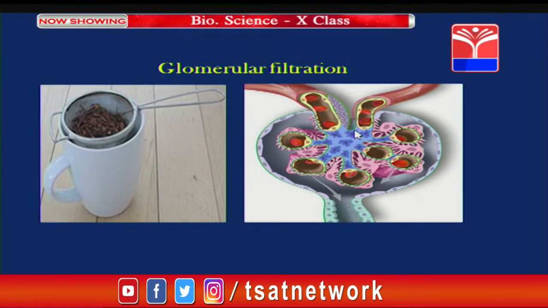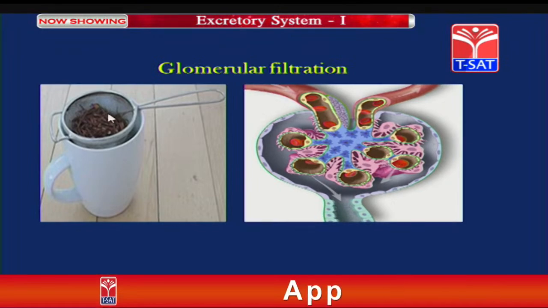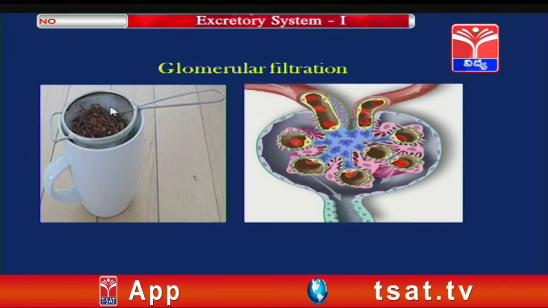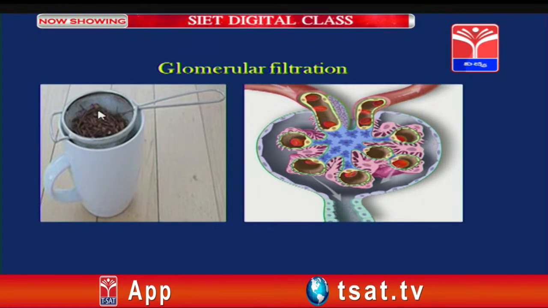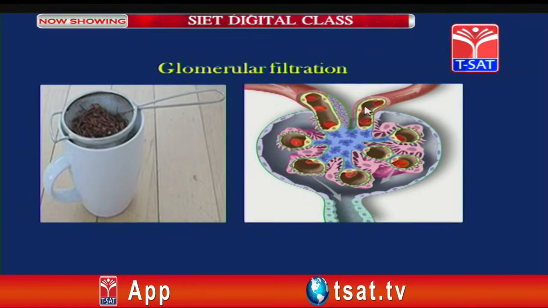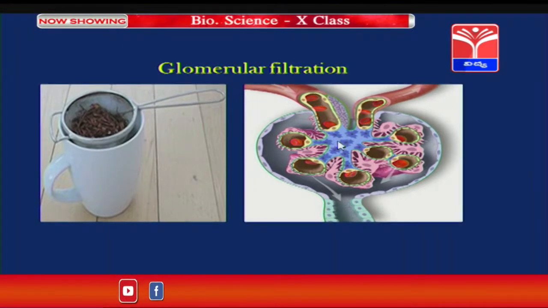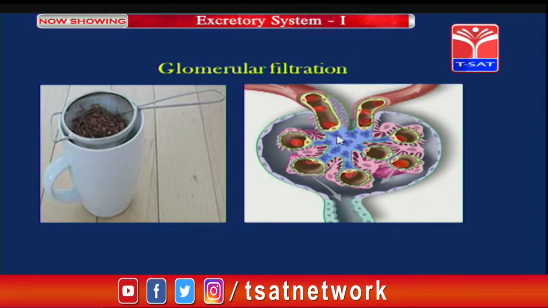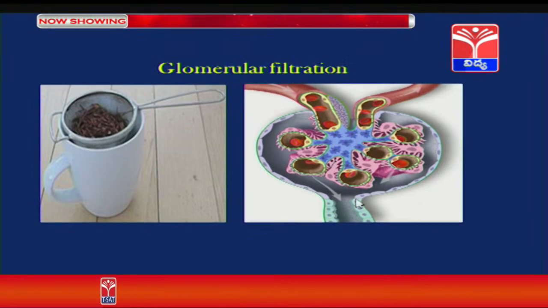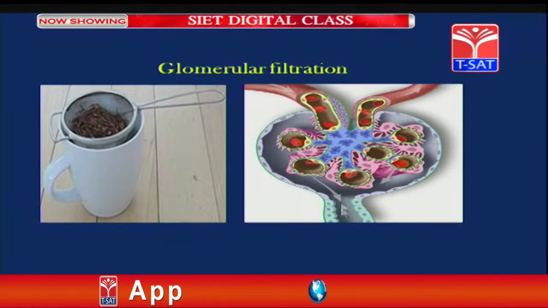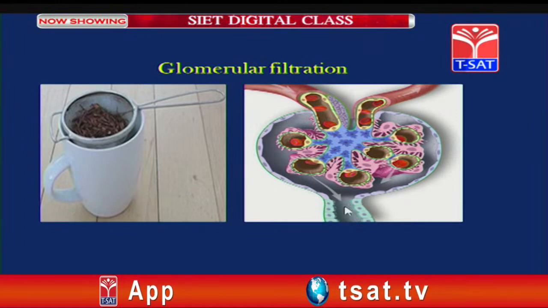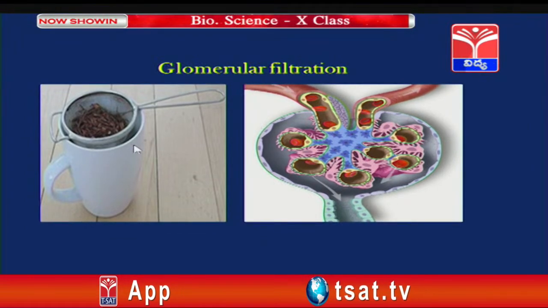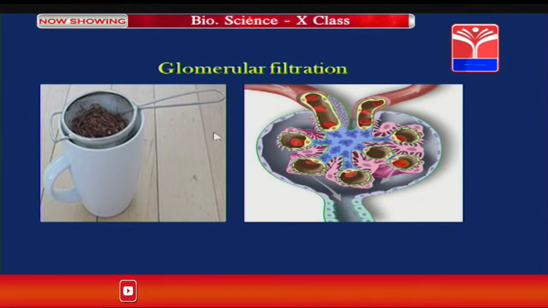In our kitchen, there is a filter like this to filter the tea dust particles. Similarly, the same procedure is seen here. Because of this blood pressure, the particles are subjected to filtration and that filtrate is collected here, which is called primary urine. So, you can compare these two processes with one another.